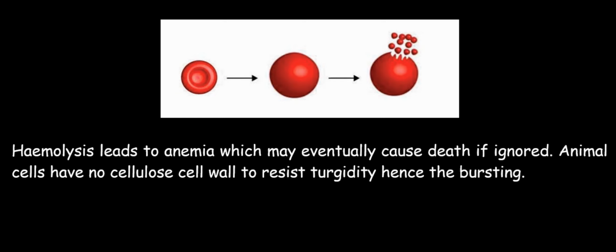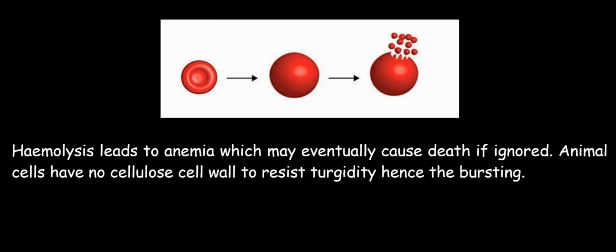Now, on the other hand, what if the concentration of the plasma is higher than that of the red blood cell? What happens? From our definition of osmosis also, we see that the water will move from the less concentrated solution, which is the hypotonic solution, to the more concentrated solution, which is the hypertonic solution.